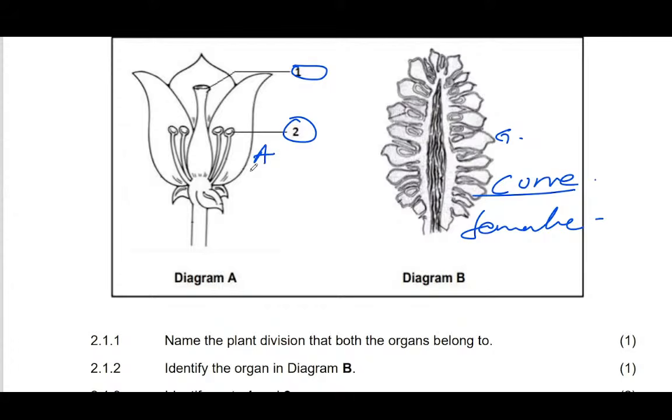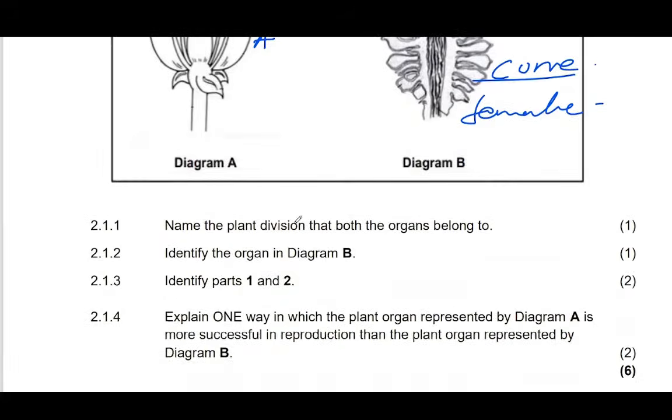Therefore, it can become more successful in terms of reproduction. It's like when you are in an area where there is only one girl, and then there is another area where there are thousands of girls. Which one is most likely to reproduce into the next generation if both of them are looking for reproduction? The one which has more girls. It means that reproduction can take place very fast. Or you have different options. If this one doesn't work, this one can work. Yeah, that's why A is more advanced or more adapted than